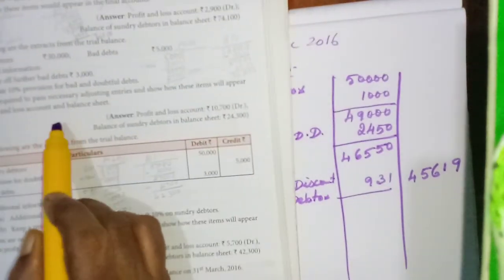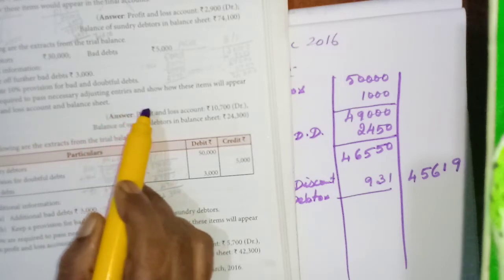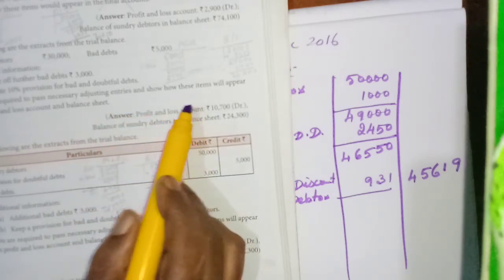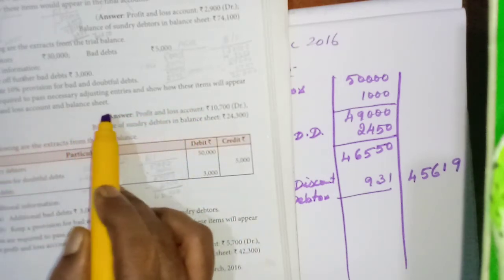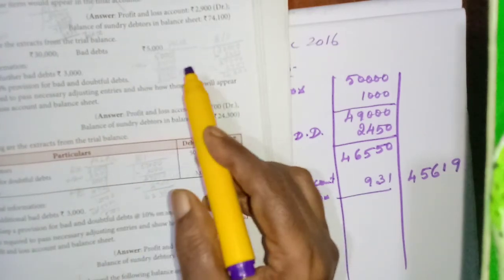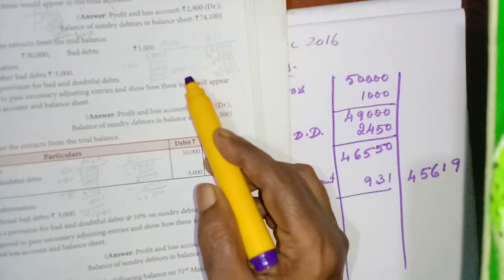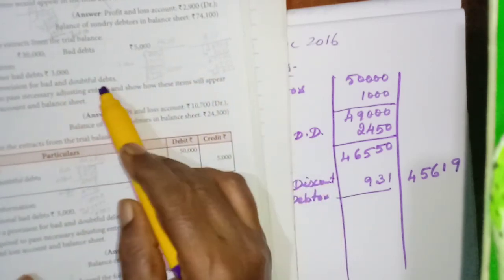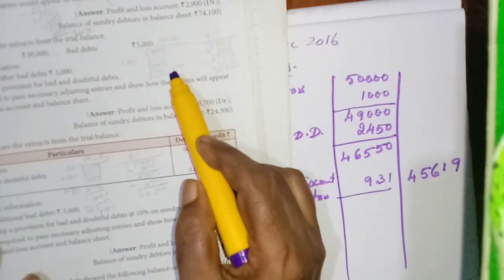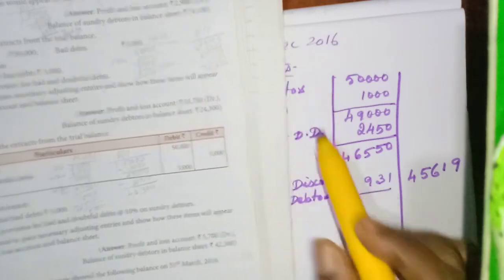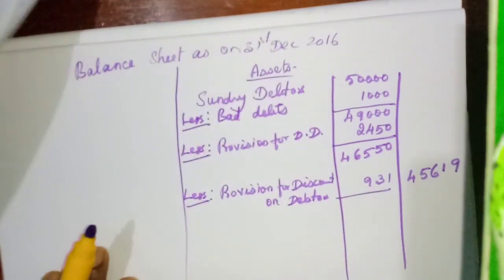You are required to pass necessary adjusting entries and show how these items will appear in the profit and loss account and balance sheet. Usually they will ask this type of question for 5 marks. Okay, very easy. Adjusting entry, then profit and loss account, balance sheet we need to write. Okay, the calculation must be very correct.